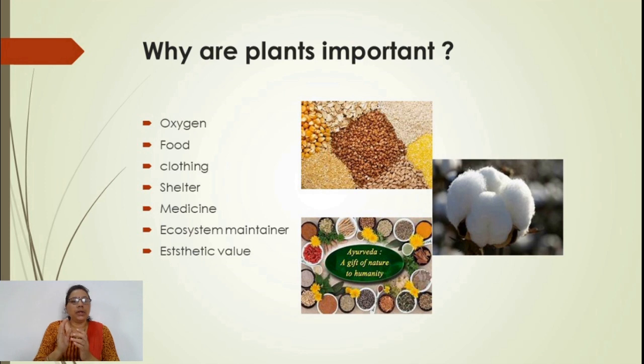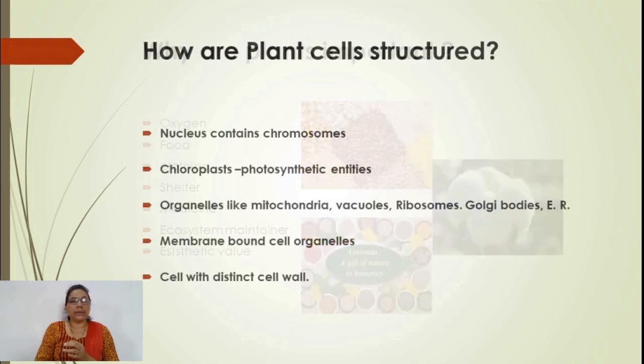They are ecosystem maintainers because they are autotrophic in nature; all heterotrophic organisms depend on them. They also produce aesthetic value in our nature, so we have to go for plant production and save them.